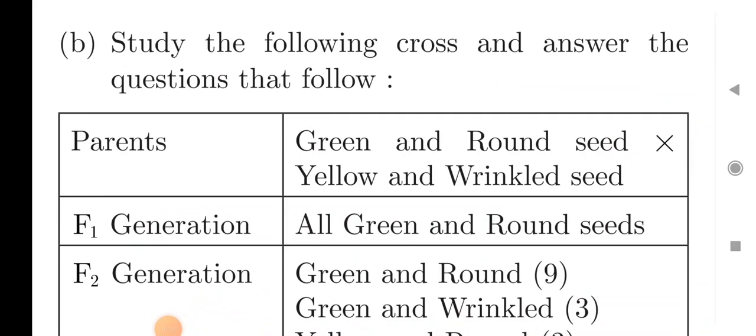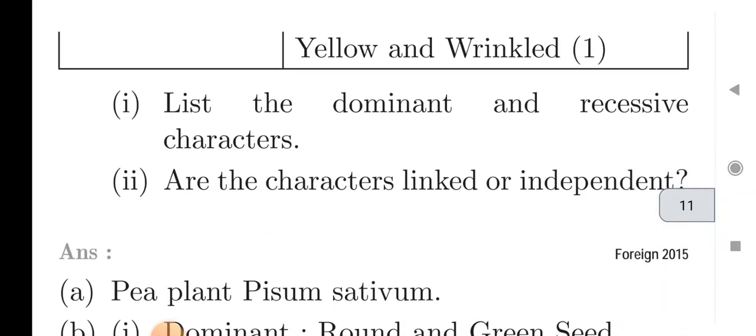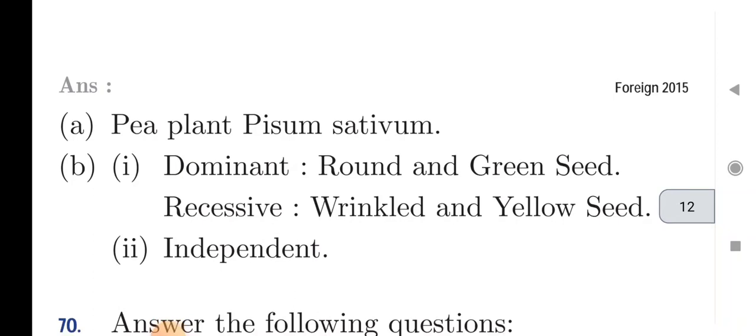Study the plant cross and answer these questions that follow. There are parents green and round seed crossed with yellow and wrinkled seed. In F1 generation all green and round seeds are produced, while in F2 generation green and round are 9, green and wrinkled are 3, yellow and round are 3 and yellow and wrinkled are 1. List the dominant and recessive characters, and the next question is, are the characters linked or independent?